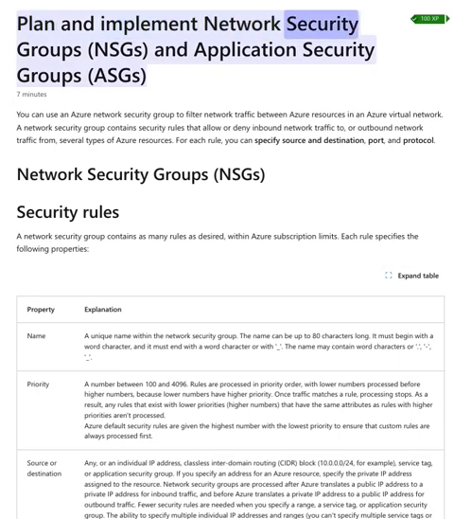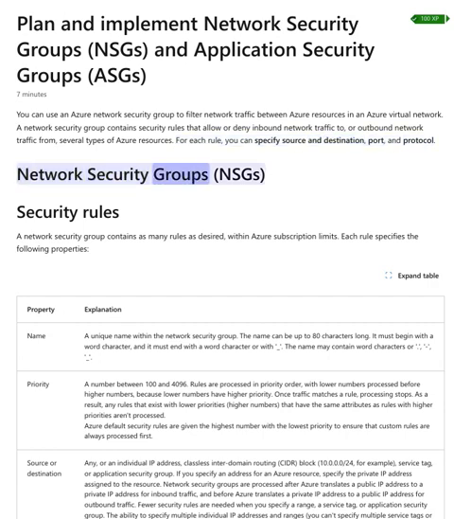Plan and implement network security groups, NSGs, and application security groups, ASGs. Completed 100 XP. 7 minutes. You can use an Azure Network Security Group to filter network traffic between Azure resources in an Azure Virtual Network. A network security group contains security rules that allow or deny inbound network traffic to, or outbound network traffic from, several types of Azure resources. For each rule, you can specify source and destination, port, and protocol.